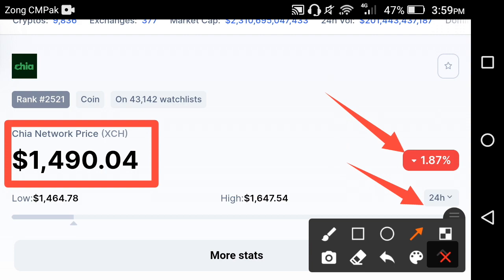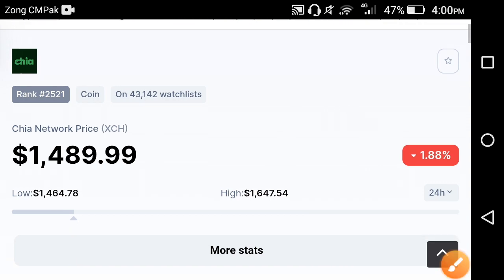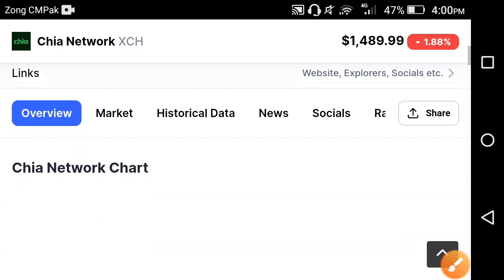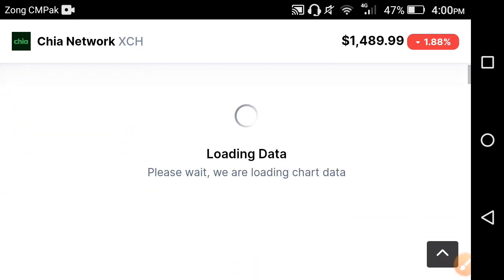As you can see here, if we look at the highest price of the Chia network in the 24 hours and the lowest price of the Chia network in the 24 hours, approximately a 100 to 200 USD change has occurred in the price of the Chia network in only 24 hours, friends. So absolutely, the price of the Chia network is going down in the 24 hours.